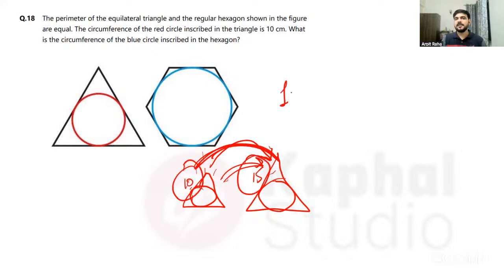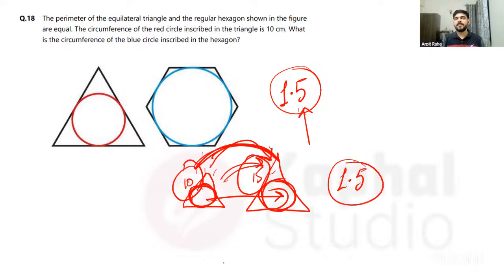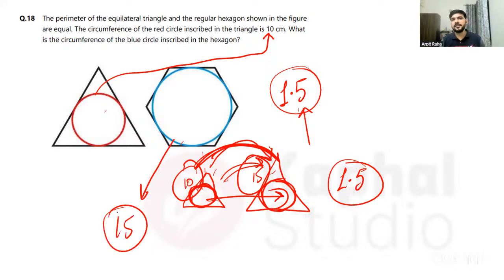Try to think of it this way: you have an image and you are just increasing the size of the image. So 1.5 times you have increased. This circle is also inside it only, no? So this will also increase 1.5 times, isn't it? So what was the circumference of this circle? 10. So what will be the circumference of this circle? 15. Isn't it?